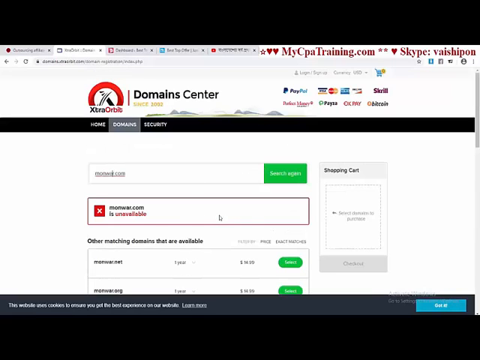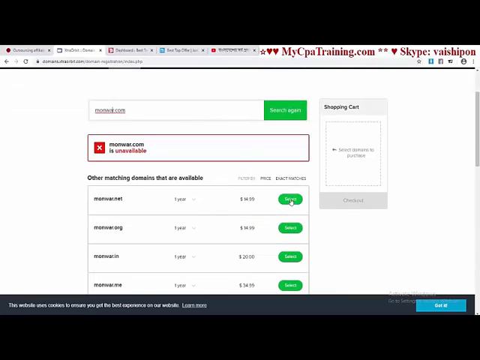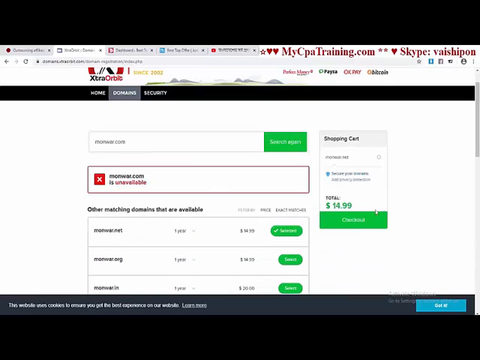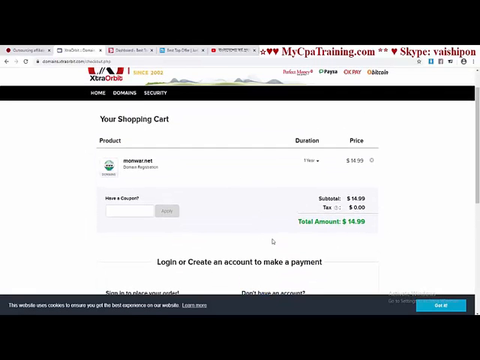In this way you have to search your domain name and select the domain name. Suppose you like this domain, just click on checkout. Now you have to make an account and give payment, and in this way you can purchase a domain.